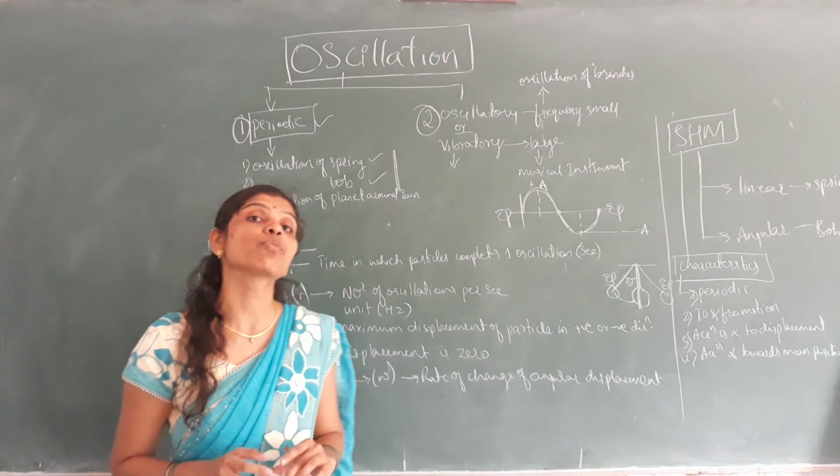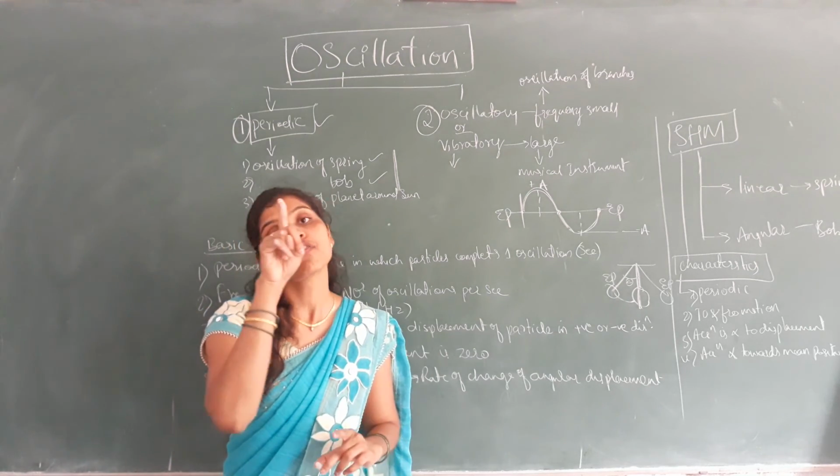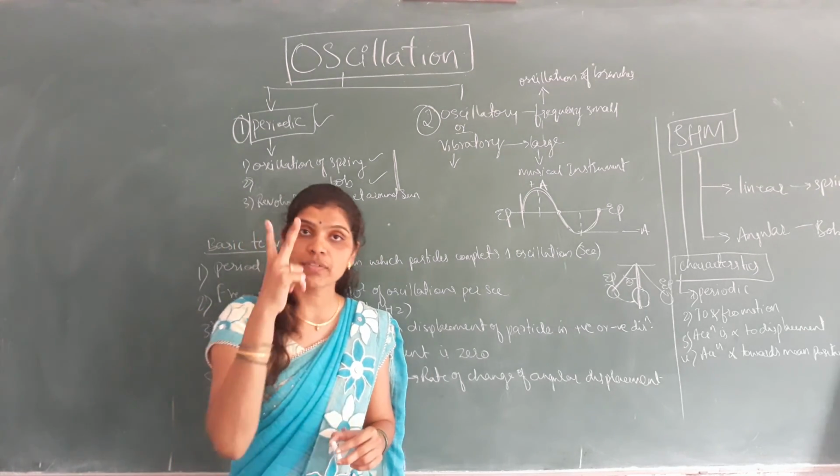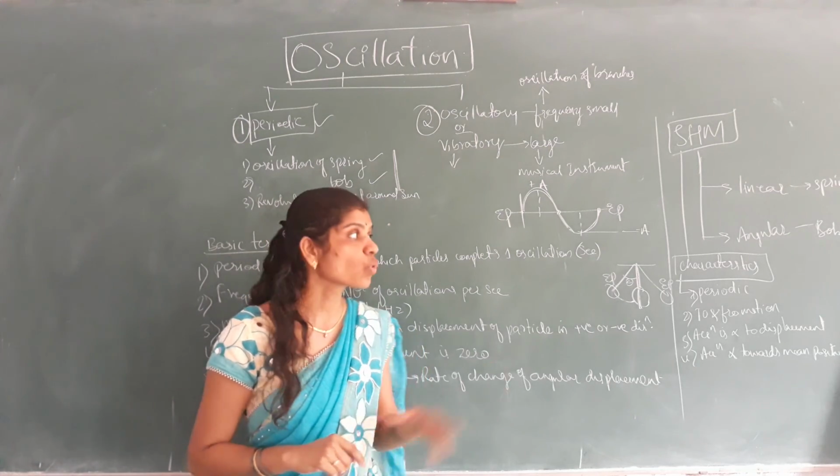These are some of the characteristics of simple harmonic motion. Mainly, simple harmonic motions are classified into two types. First one linear SHM, second one angular SHM. So got this one?